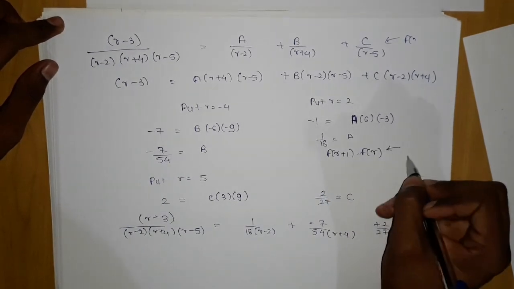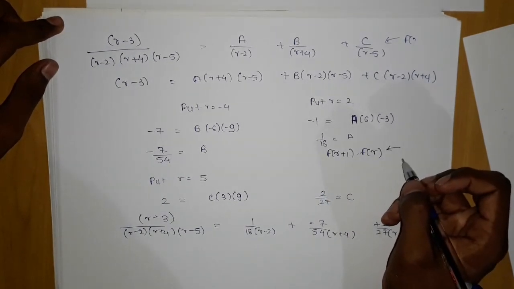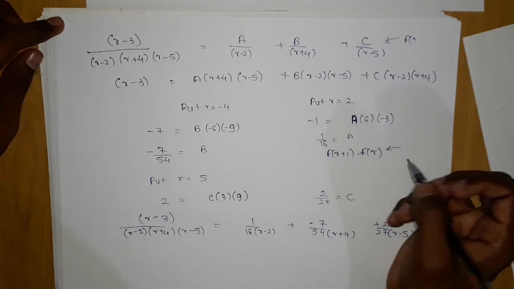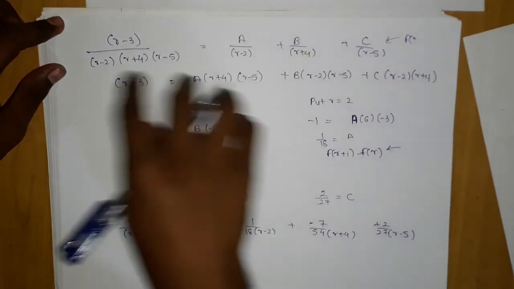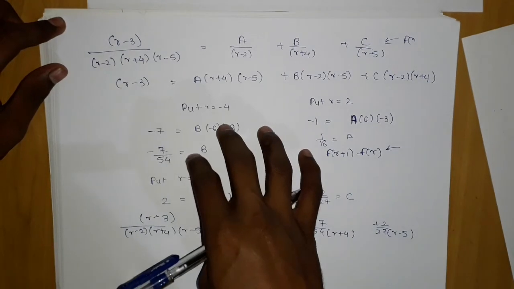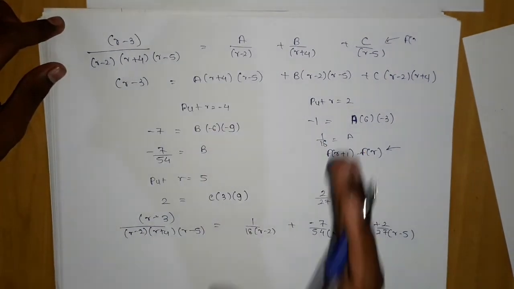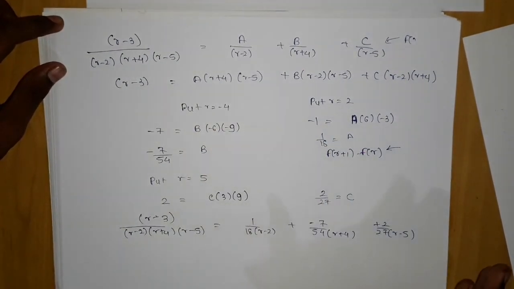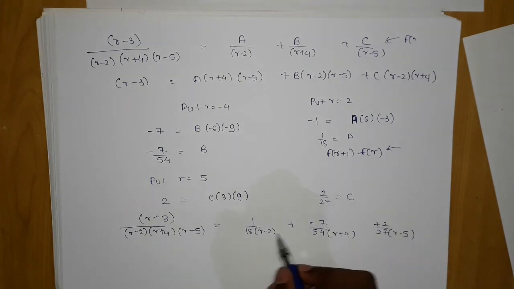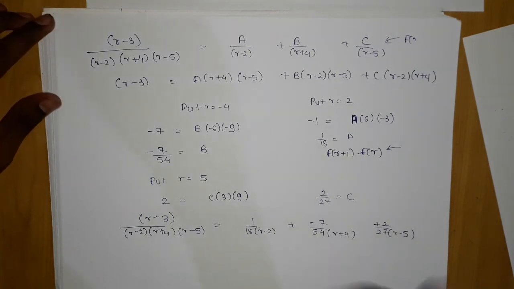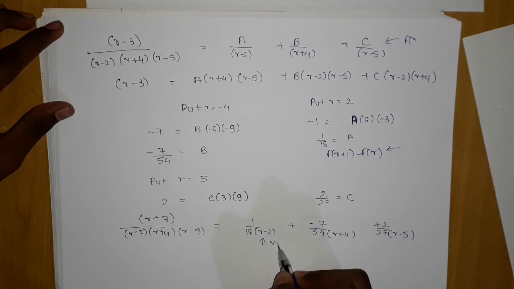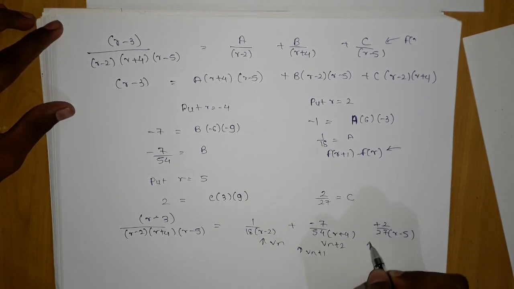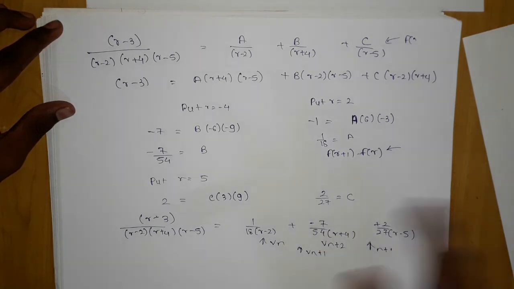Okay, with a little manipulation you can use that. You're that much smart, you can use that f of r plus 1, because going to partial fraction you can see how much stuff it is. If you practice continuously, your speed will increase, not a doubt. But here if you got 3 terms, you have to take 2 terms. Guess what, if it is Vn and this is Vn plus 2, then you have to add Vn plus 1, and here also Vn plus 1. Then these two form, this will still remain outside.